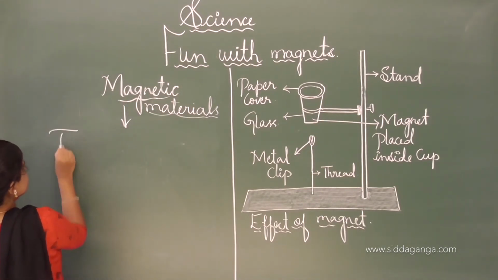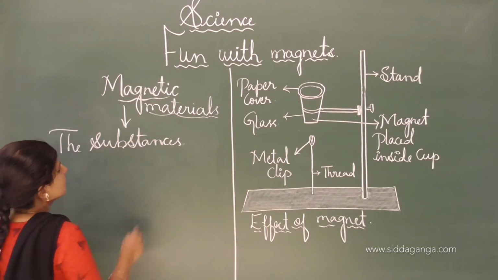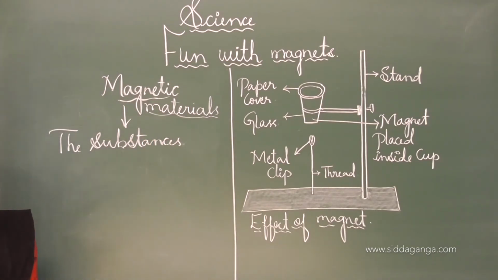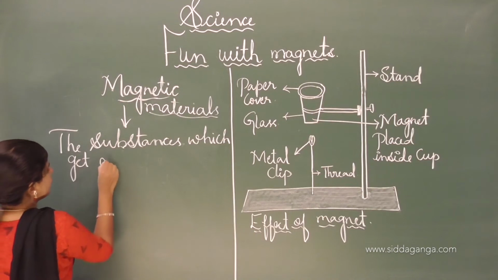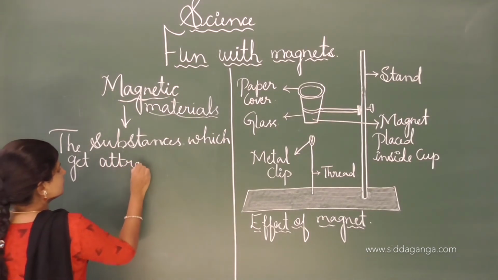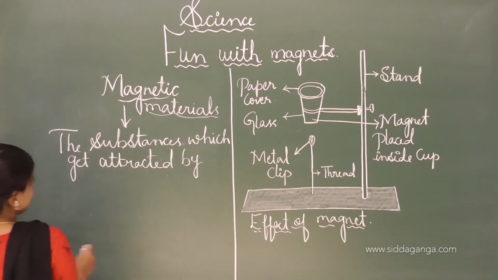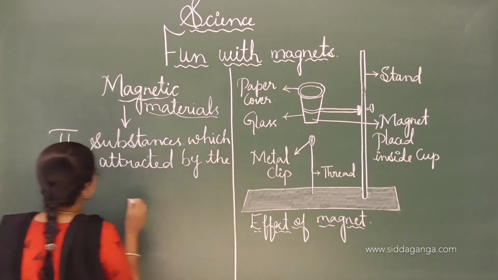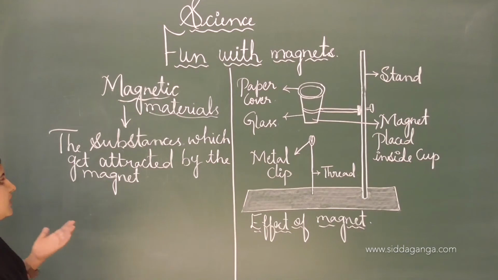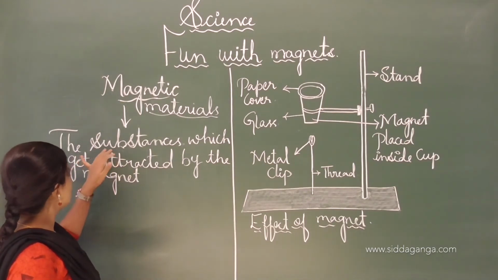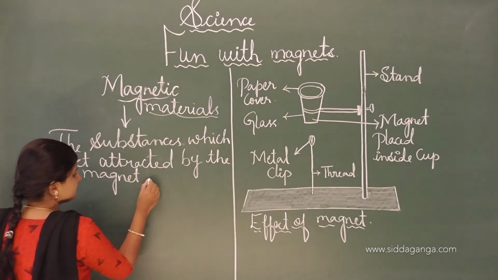Magnetic materials means the substances which get attracted by the magnet are called magnetic materials. And one more definition is this: